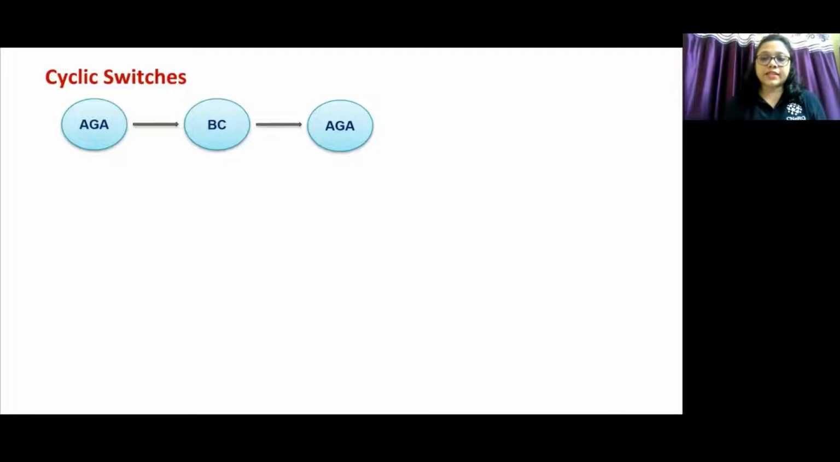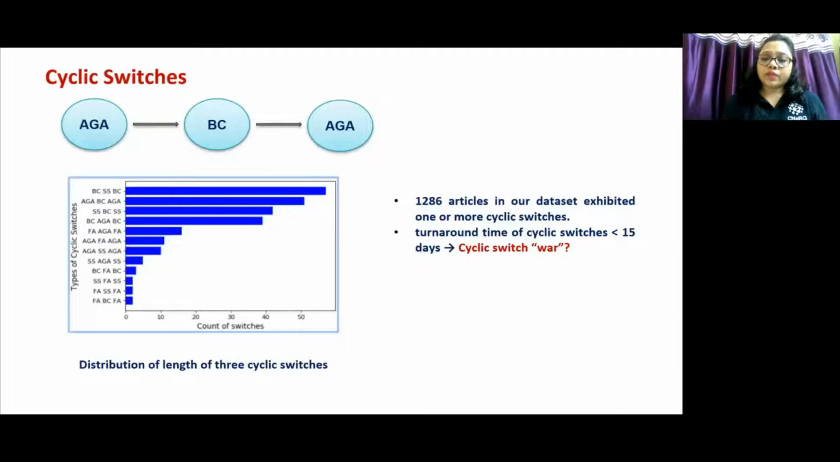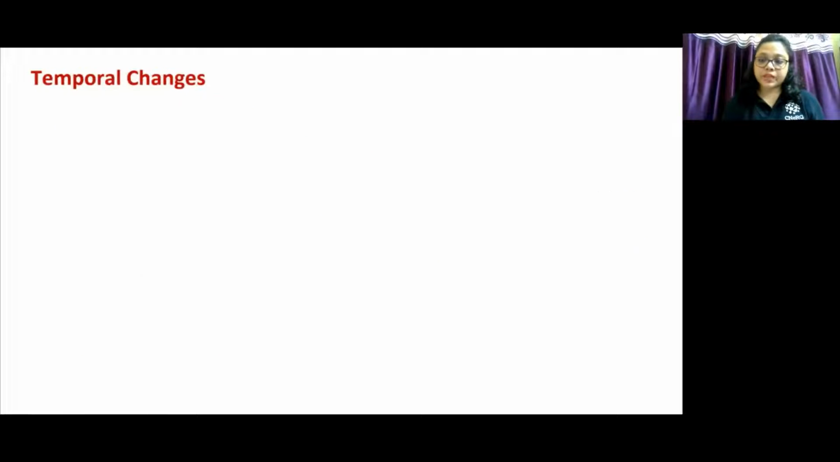Here an article P is assigned to class AGA, then got demoted to BC, and then further promoted to AGA in its life cycle. We found that around 1286 articles in our dataset exhibited one or more cyclic switches. We identified quite a few rapid cyclic switches whose turnaround time for the cycle is less than 15 years. We mark it as extremely non-trivial behavior and attribute it as a quality switch war, similar to the famous phenomenon edit war in Wikipedia. We try to understand how features are exhibiting temporal trends at the point of quality change.